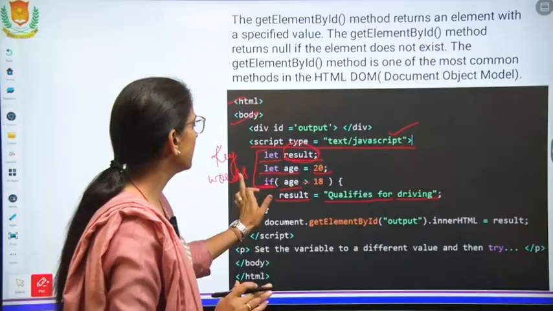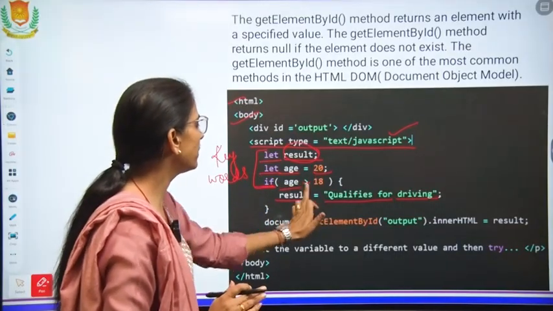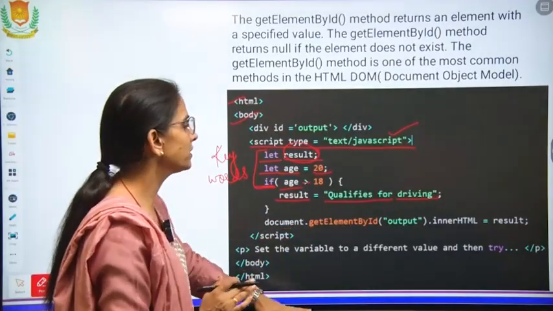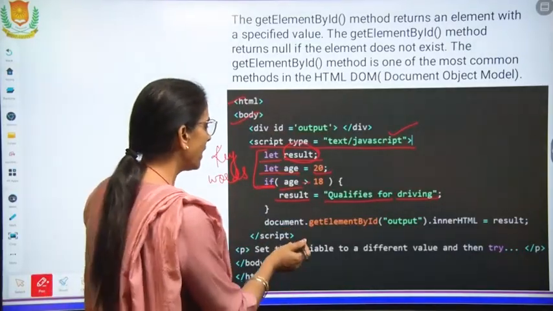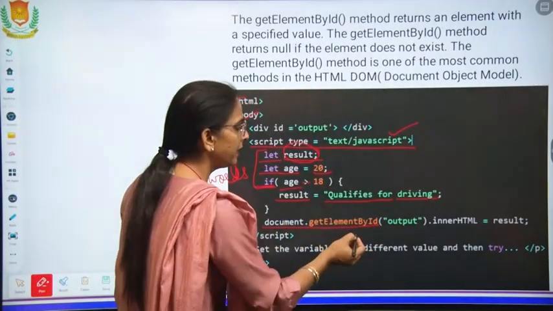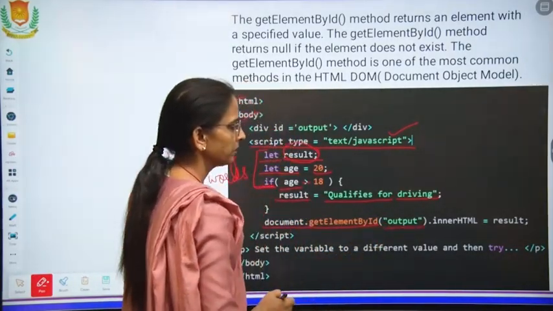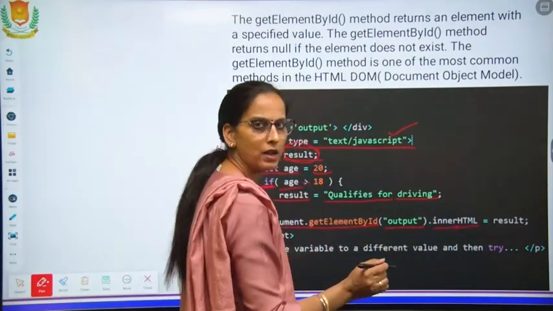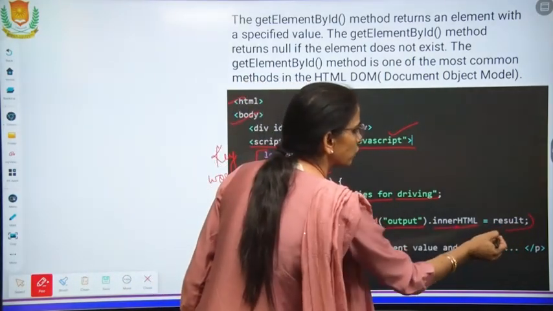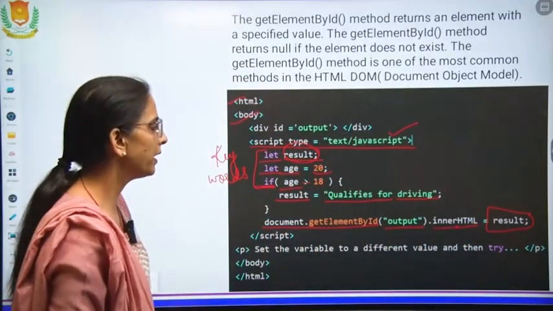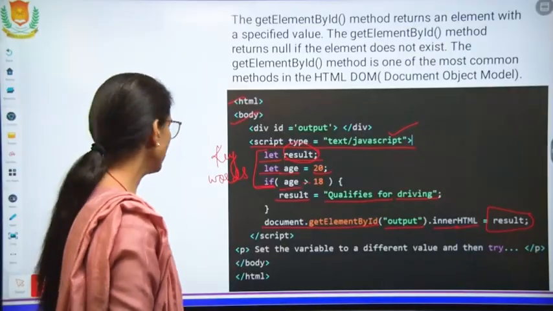Variables, condition, then the variable where the message is stored, and now this message will be printed by document.getElementById output. Okay, now in the output we have innerHTML, there we will store this result. So this result will be printed and the script is closed.